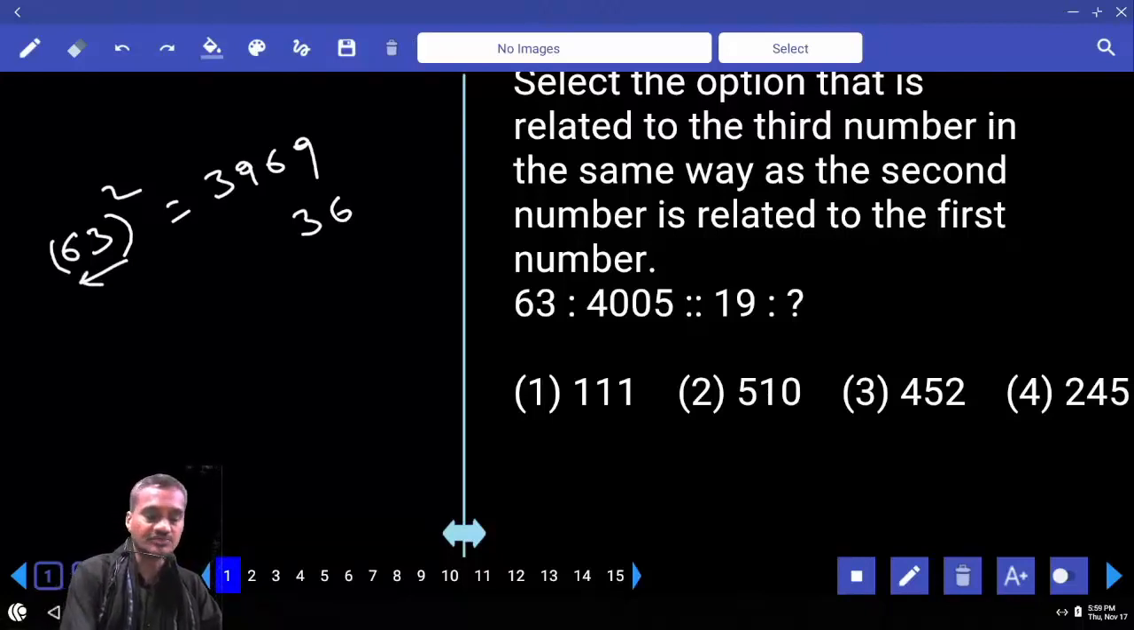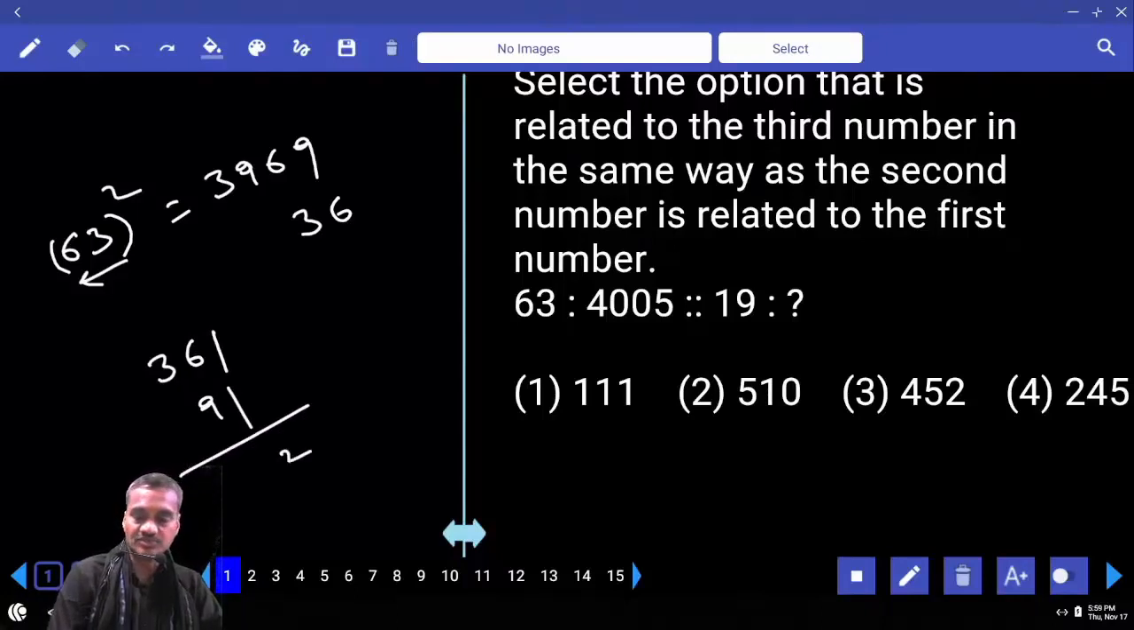And similarly, 19 square, 361. Plus how much to be added? 91, because the reverse of 19 is 91. 1 plus 1 is 2. Then what is your answer here? 36 plus 9, 45. Choice 3, question number 1. Clear? The square of this number is added to the reverse of this number.